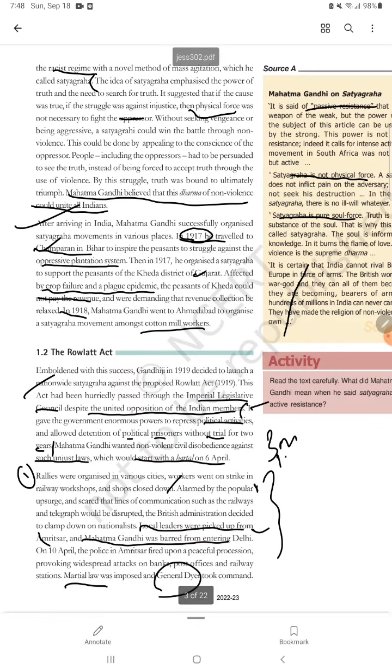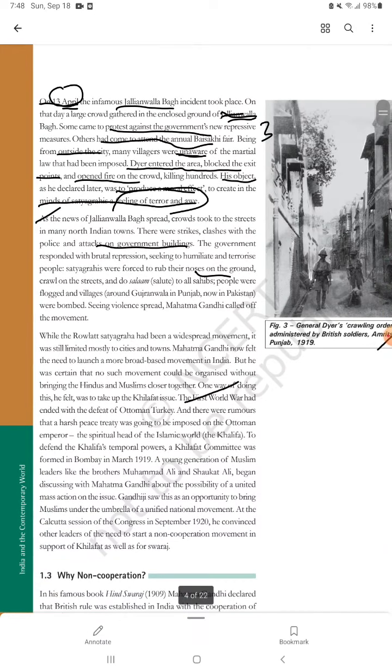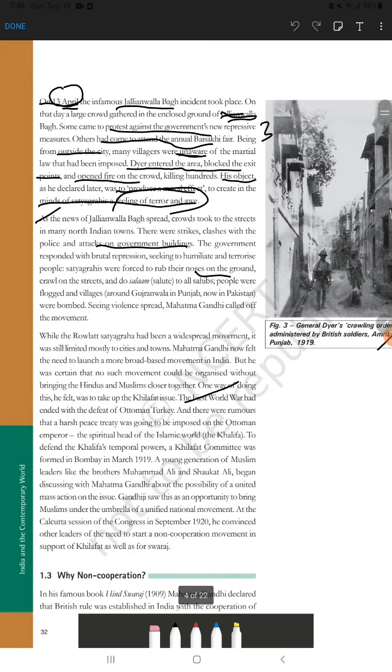Yes. So at the time people are flogged and villages are bombed. And here one more question is, which village was bombed at the time? It is Gujranwala, which is in Punjab at the time, but now it is in Pakistan. So people are flogged, villages are bombed, people are terrorized and humiliated in a very bad way. When Gandhi saw that the violence is spreading in a very bad manner, Mahatma Gandhi called off this movement, right?